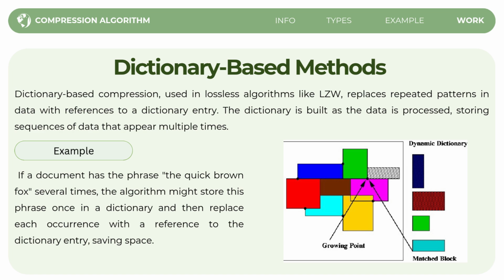As we can see on the image on the slide, it shows a dynamic dictionary growing as the algorithm finds repeated patterns. It also shows match blocks, which represent the repeated sequences that will be replaced by references to the dictionary. In simple words, dictionary-based compression saves space by replacing repeated data with shorter references to a stored dictionary entry.